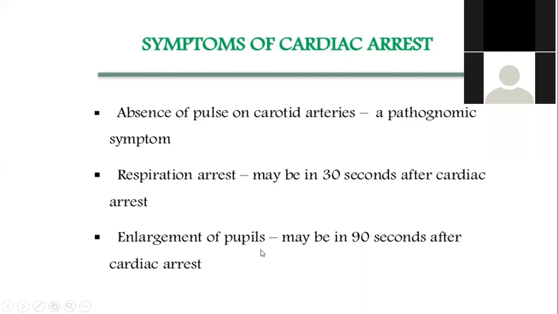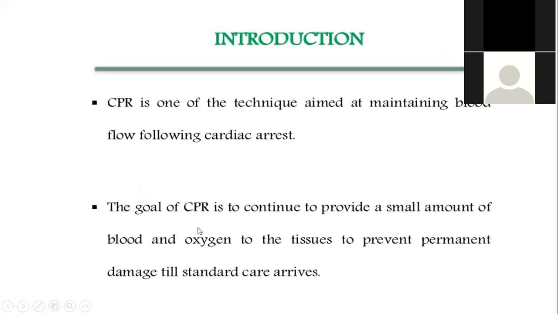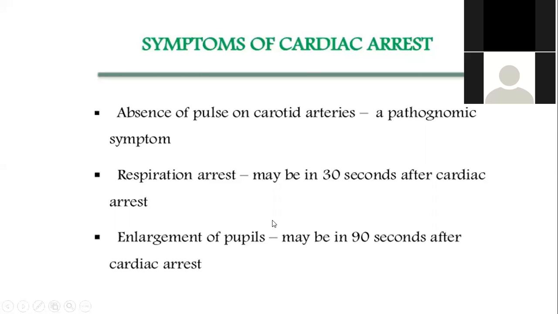The next thing you need to recognize is the pupil size. If the pupil is already dilated, that means the cardiac arrest happened more than 90 seconds, 1.5 minutes ago. So these are the signs of cardiac arrest: absence of the carotid pulse, no respiration, and a dilated pupil. Dilated means the arrest occurred since the last 90 seconds.